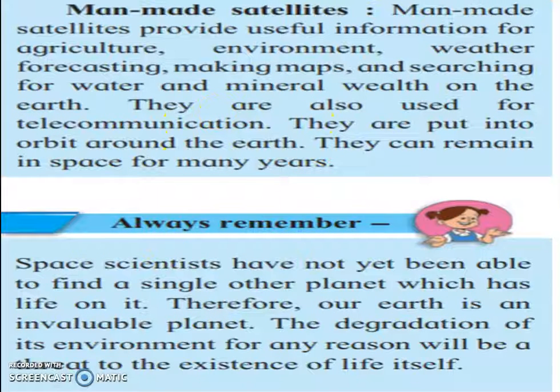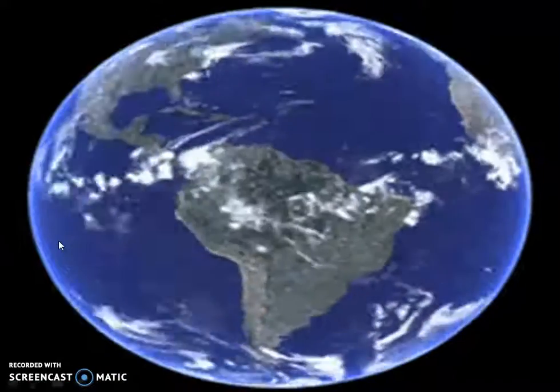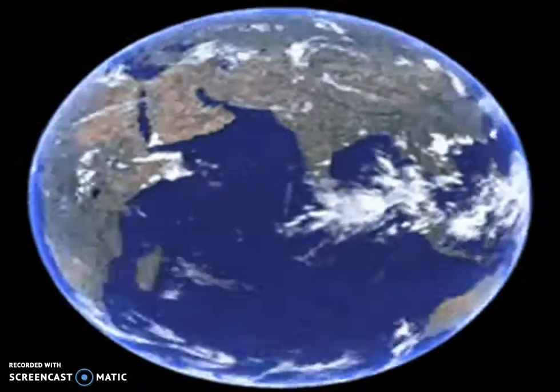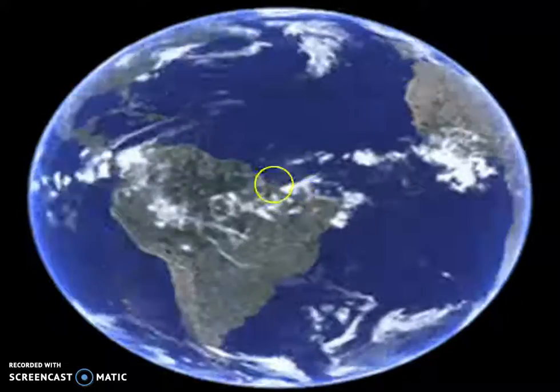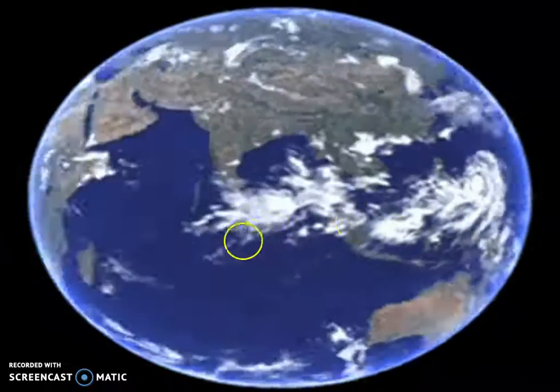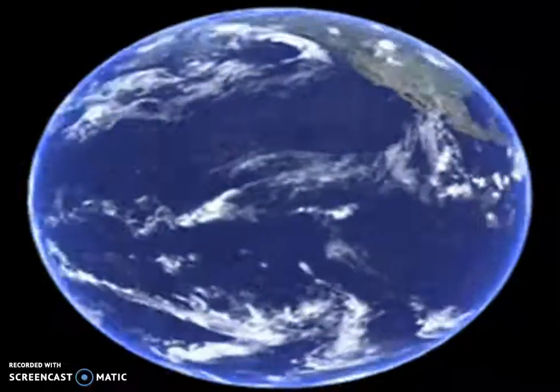Next point is, always remember, space scientists have not yet been able to find a single other planet which has life on it. Therefore, our Earth is an invaluable planet. The degradation of its environment for any reason will be a threat to the existence of life itself. The space scientists have not been able to find any other planet which has life. Our Earth has life on it. The Earth is a valuable planet because only Earth has life on it.